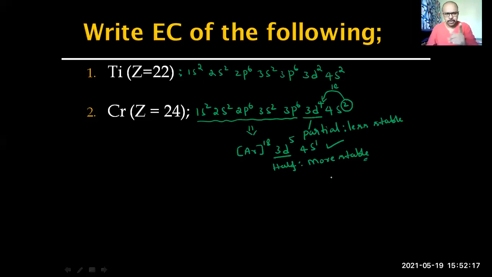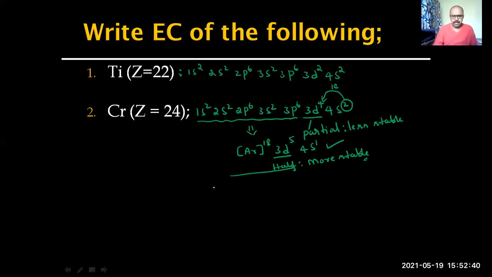That's why I told you that half filled and completely filled orbitals are more stable due to symmetry. The completely filled one is much more symmetric. But here electrons are not available to make it completely filled. So with the limited number of available electrons, stability is attained. Okay, at this stage, this kind of arrangement has happened.